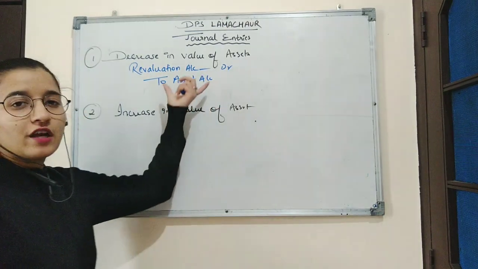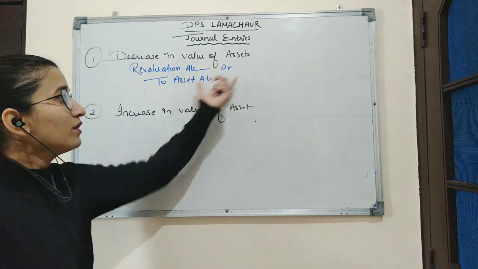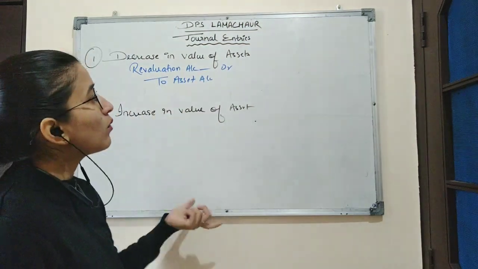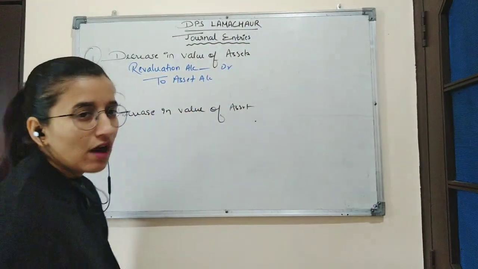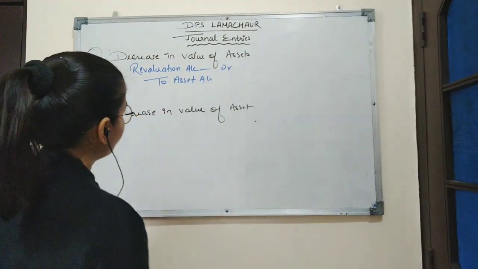We have credited the asset account because the value of asset is decreasing. We know that the asset accounts are real accounts, and the rule for real account is debit what comes in, credit what goes out. So here with the reduction in the value of asset, we will credit the asset account.